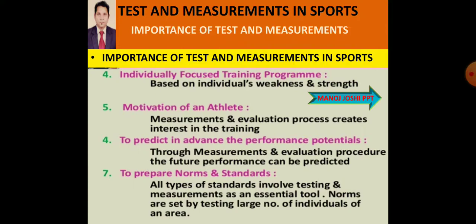By test and measurement we know the potential of the person, the team, the group, and we predict the performance in advance. Through the measurement and evaluation procedure, future performance can be predicted.